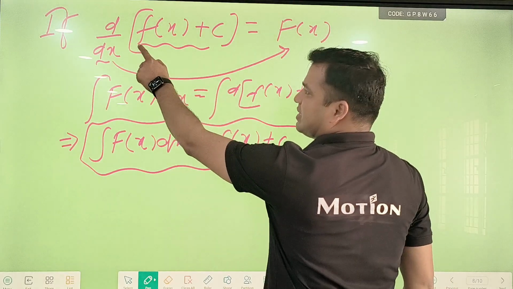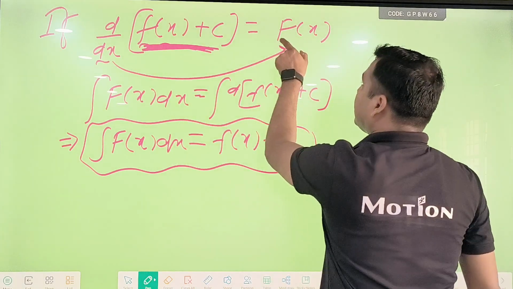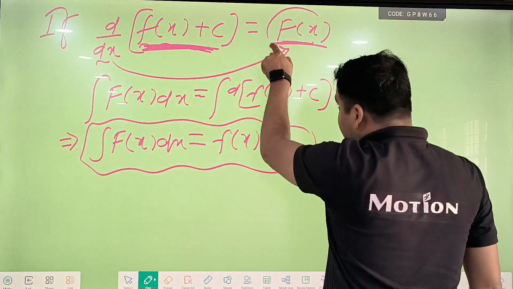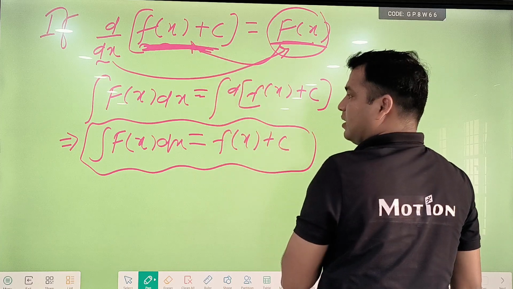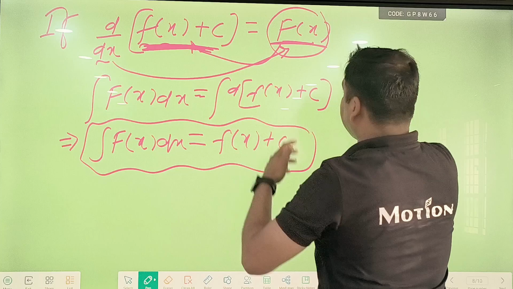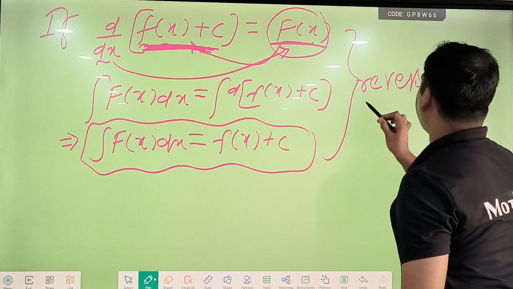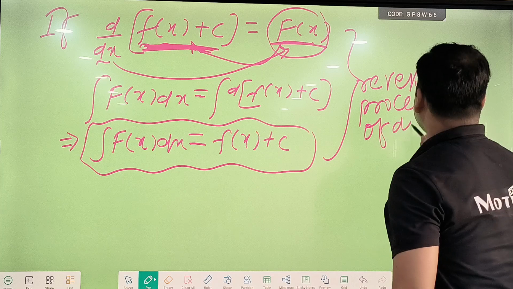When I differentiate this function, I am getting capital F of x. But when I integrate this function, then I am getting small f of x plus c. So we can say that this is the reverse process of differentiation.